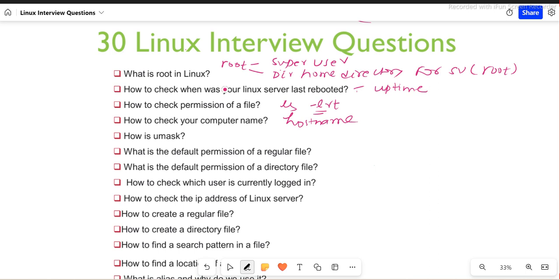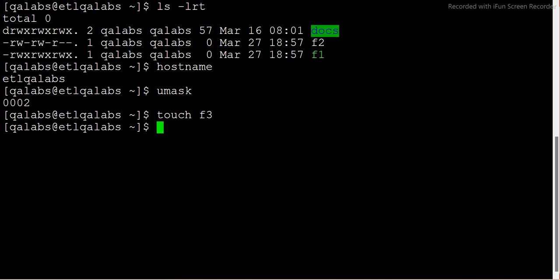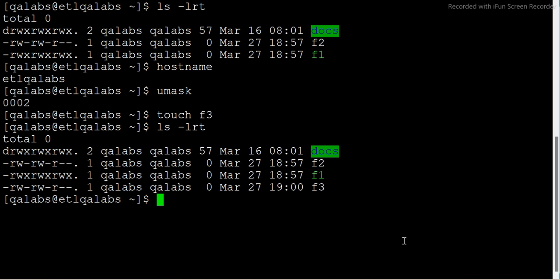Okay. What is umask? I'll just run it and show you. Umask, you see, is an octal number like 0002, right? What exactly it means is that it helps you create a file with some default permission. For example, if I create a file, touch f3, right, now I created this file. What is the default permission of this f3? You see, read write and read. Correct. What it means, I'll show you here.